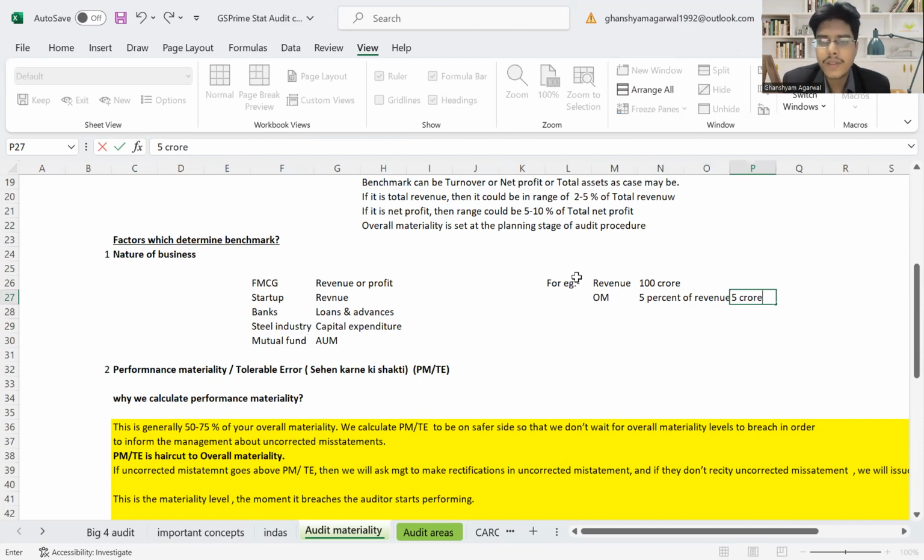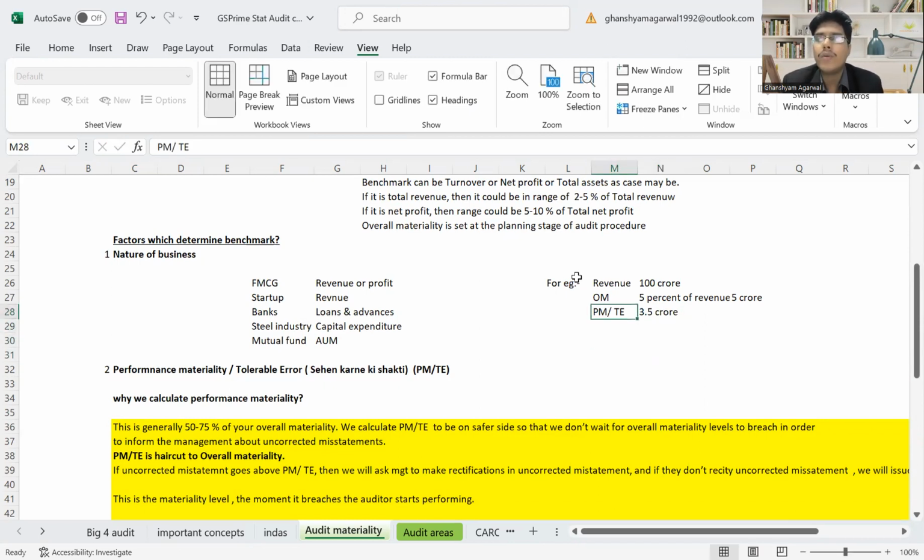Now, what is PM? PMT, performance materiality. Now, this will be around 50 to 75%. So, let's say it is around 3.5 crores, 70%. Now, why do we calculate this?